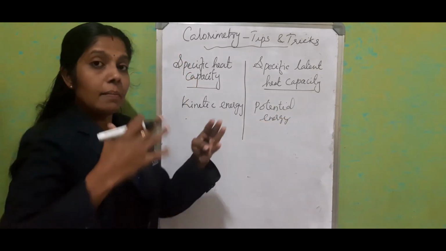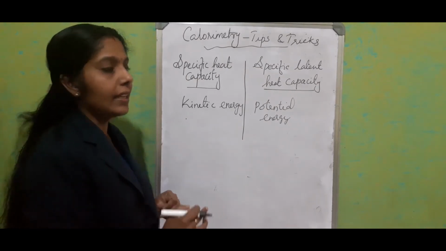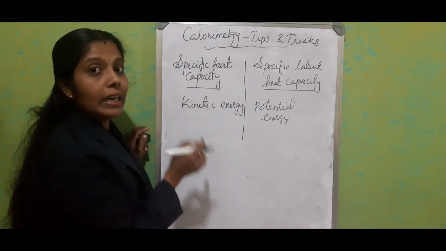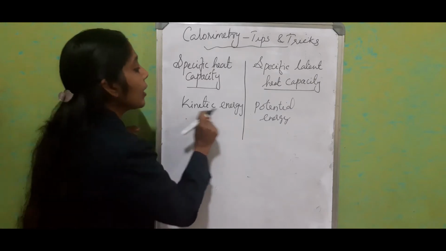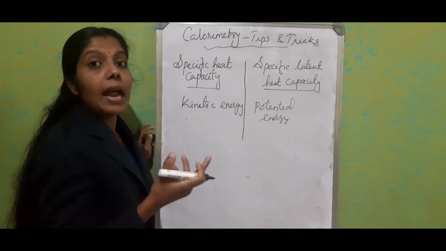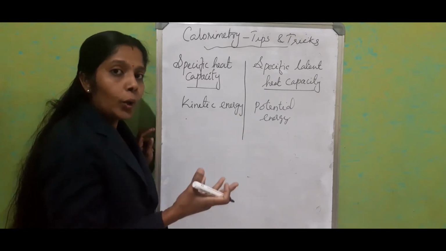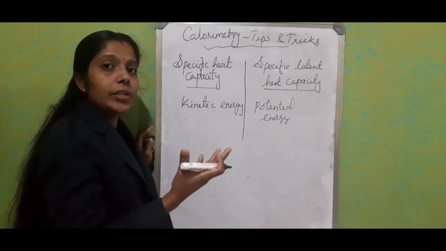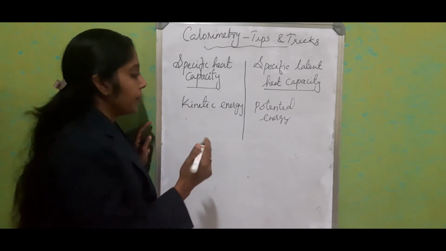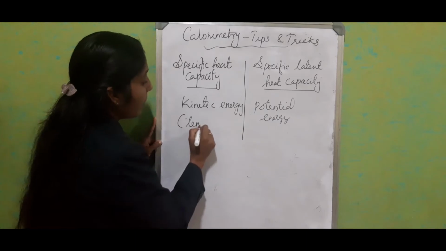And if we look deeper, we can tell that it is based on temperature change. Kinetic energy is due to the random movement of molecules, and that makes a change in temperature.